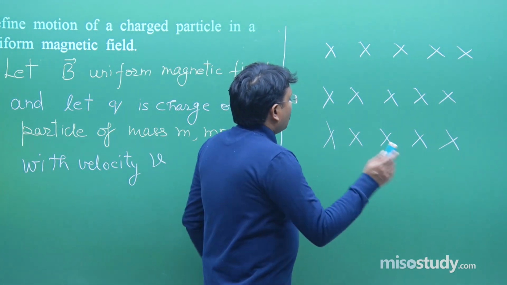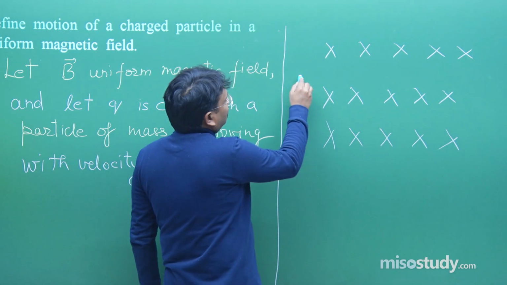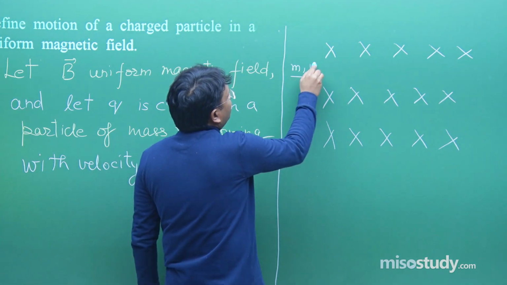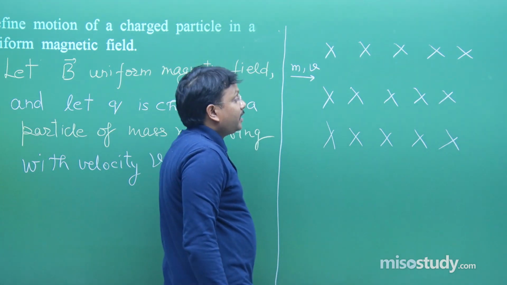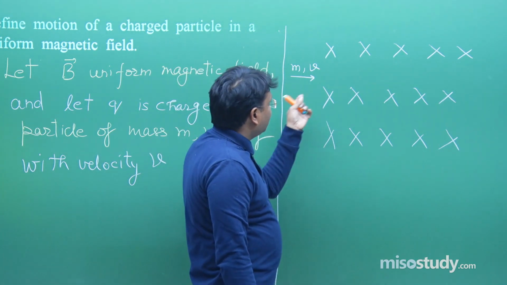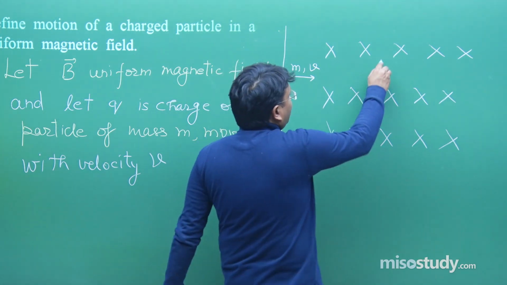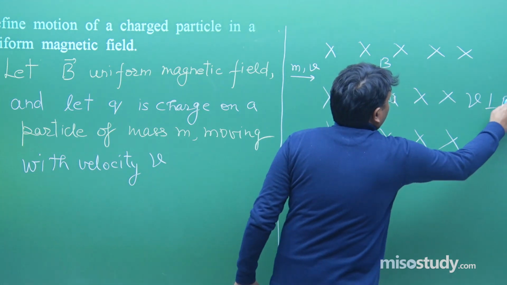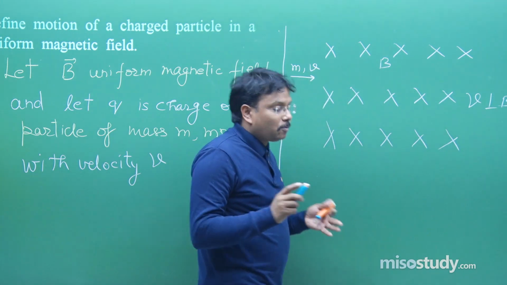Fine. Now let's say the particle started moving from here. Fine. So what is the direction between the velocity and the magnetic field? Because it is B, so V is perpendicular to B. You have to define this also.